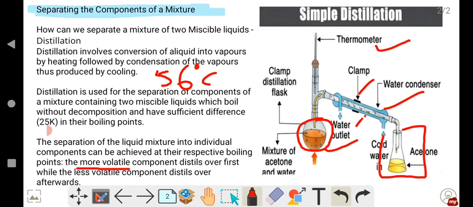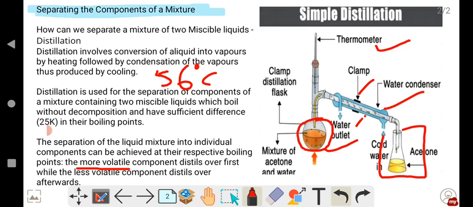Because of this, it is called more volatile. More volatile means it evaporates at low temperature itself, whereas water is less volatile. Less volatile means it needs a high temperature to evaporate. The boiling point of water is 100 degrees Celsius; at 100 degrees Celsius, water starts to boil and change its state.